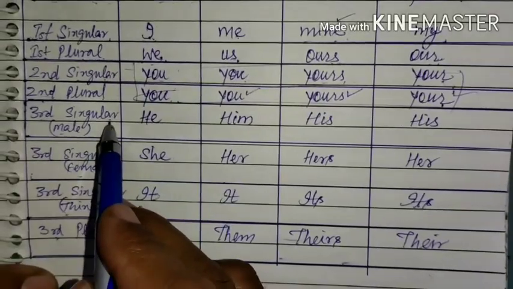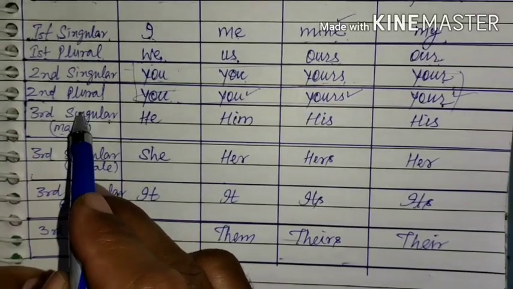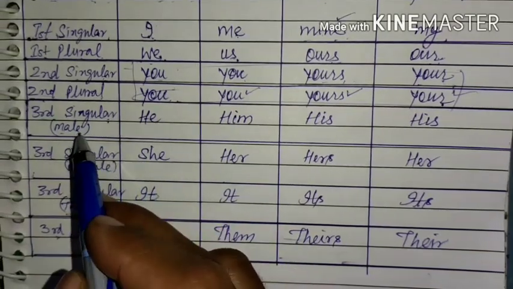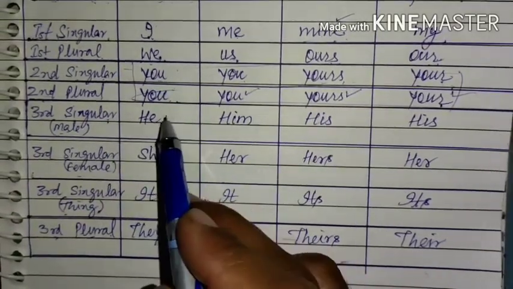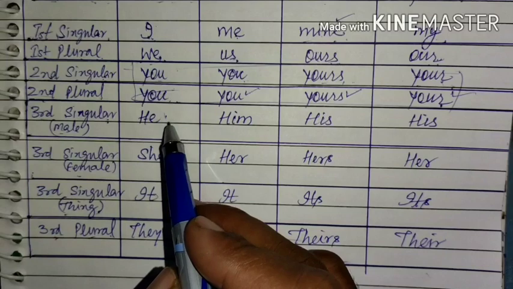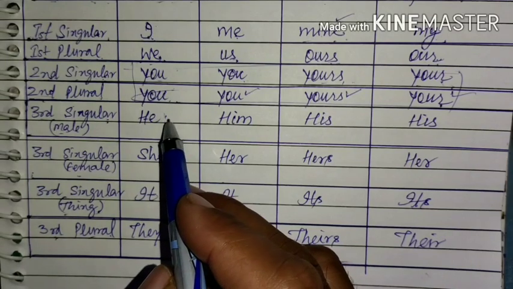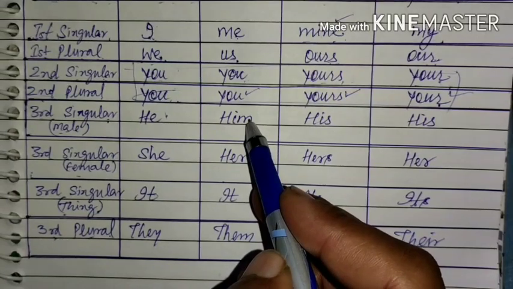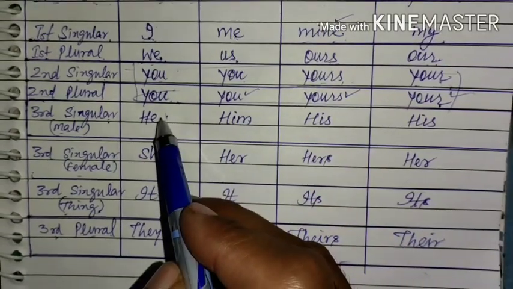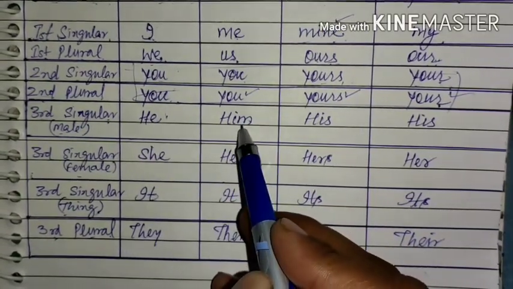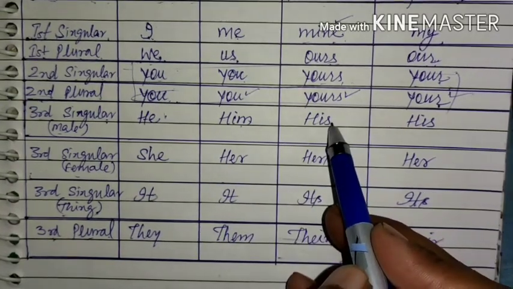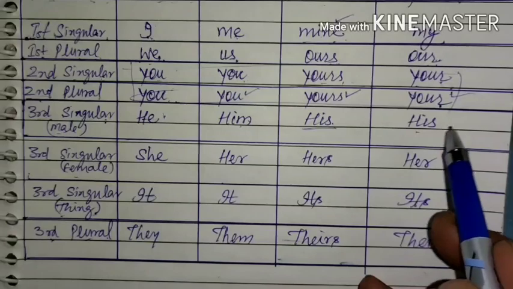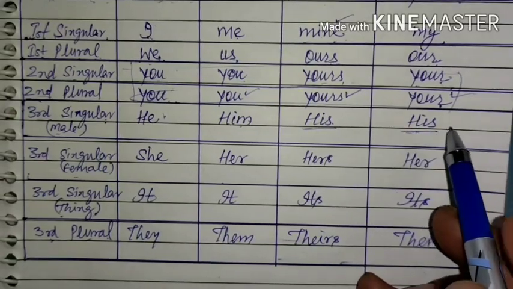Third person singular, and in third person the gender also exists, that is he, she, it. So we are talking about male. He is the subjective case. He helped me, I helped him. So he is the subjective case, him is the objective case. Possessive pronoun form is his, and possessive adjective form is also his.